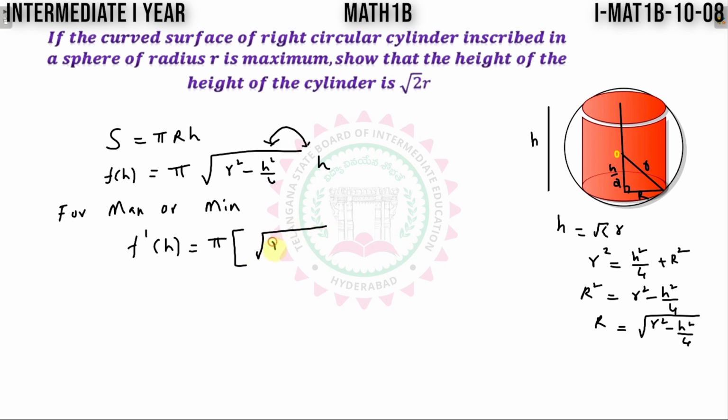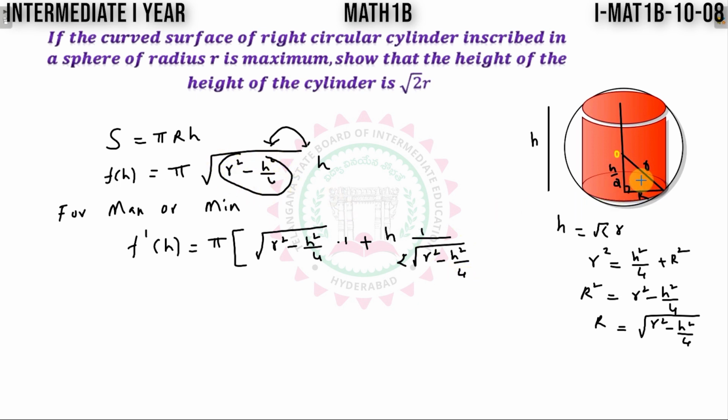First function as it is, derivative of h with respect to h is 1, plus h, the second function as it is. Derivative of root x, we know, is 1 by 2 root x, so 1 by 2 root r square minus h square by 4, into the derivative of this function.